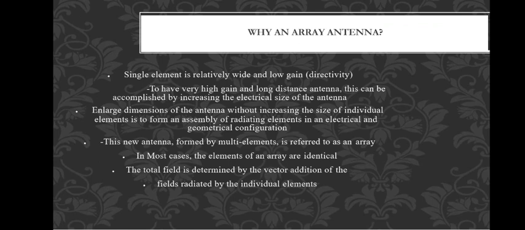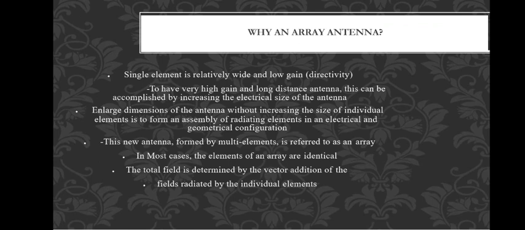So why do we need to take an array? A single antenna cannot give maximum gain, and it has a relatively wide beam and low gain. Therefore, to get maximum directivity, if the antenna length is increased, then the directivity control will be reduced, which is not suitable for getting maximum radiation with good performance.